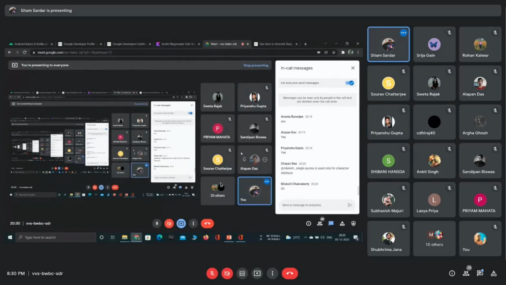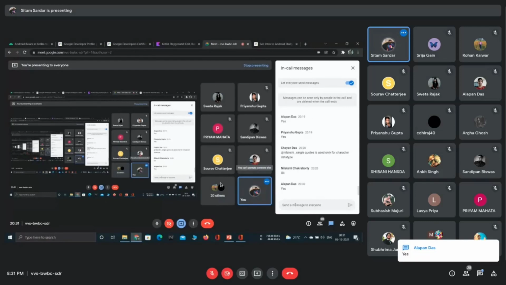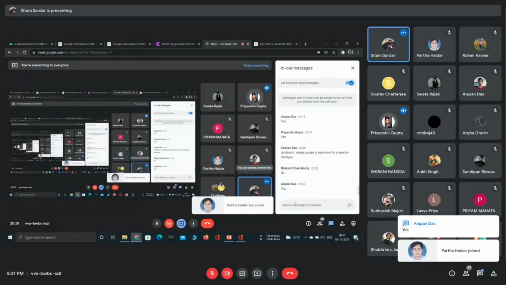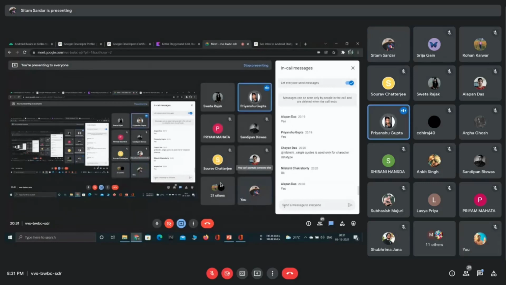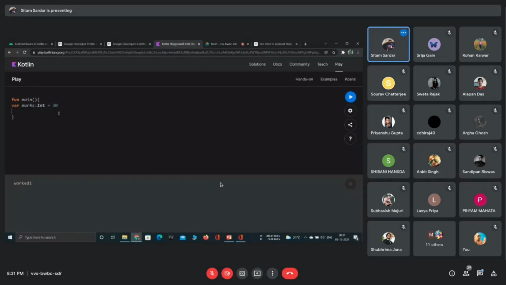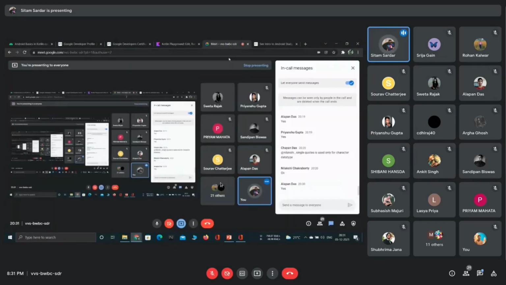Is everyone here familiar with the switch case thing, or is there anyone who isn't? You can say. Dada, I have a question. Yeah, sure. How to take input from user in Kotlin? Okay, it's basically similar to Java. If you don't know Java, then I will show you. Later on, if I get time, yeah, I am showing you.